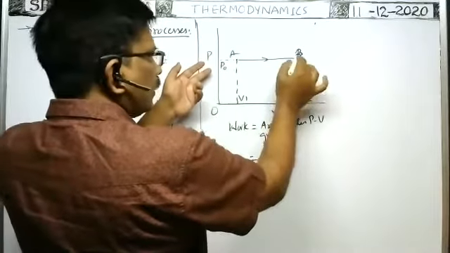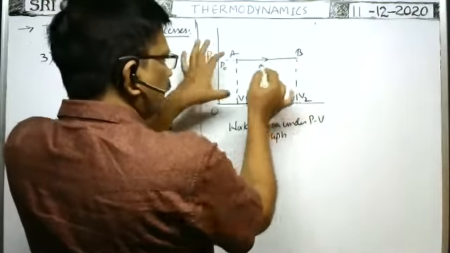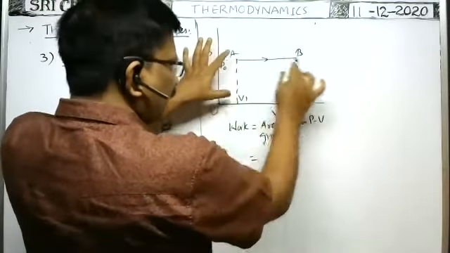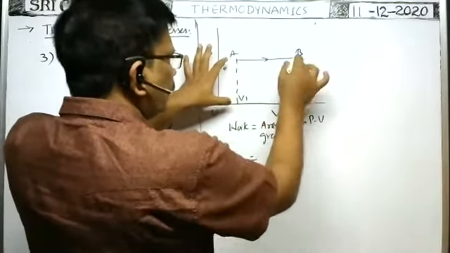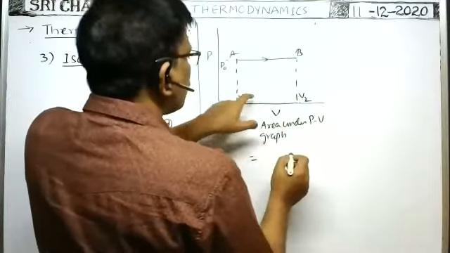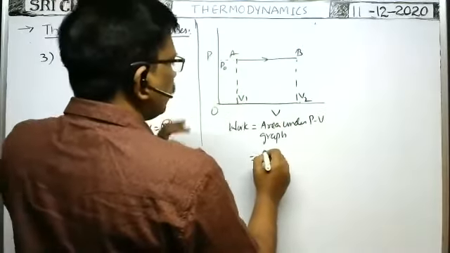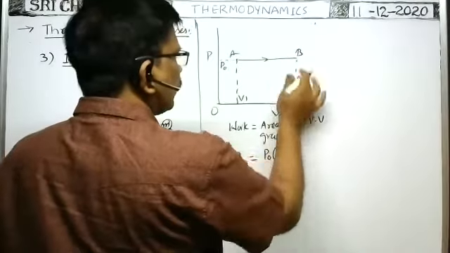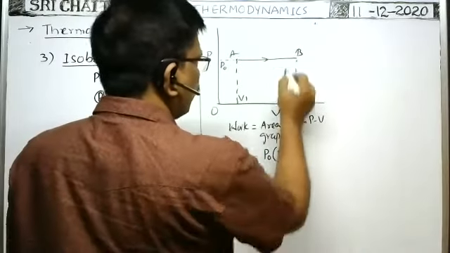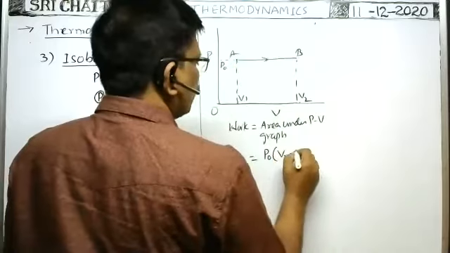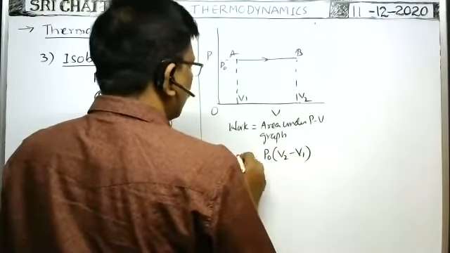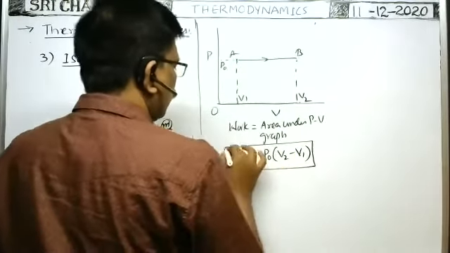As the pressure is constant here, at any point the pressure is the same. That's why it is just like a rectangle. Length means V2 minus V1, breadth means P0. So P0 into V2 minus V1, final position minus initial position. This is the work done.